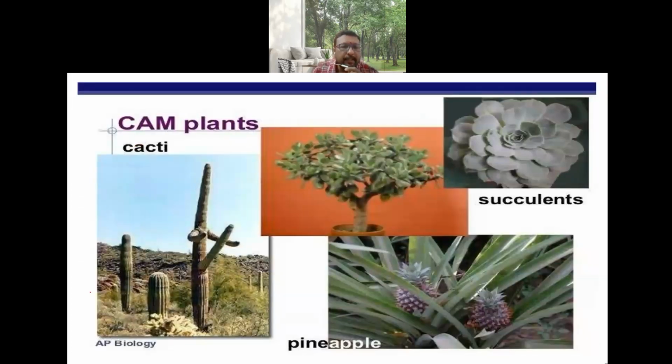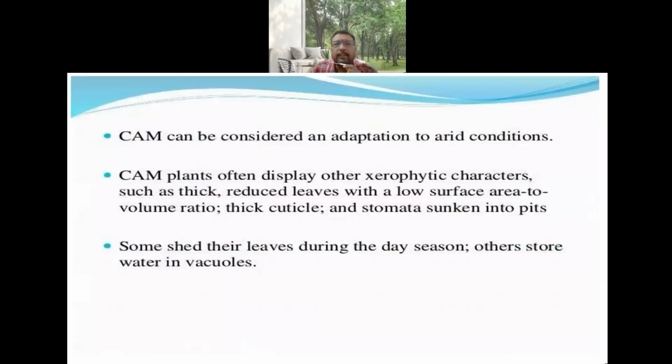So these are the plants which exhibit the CAM metabolism, that is the CAM cycle, which include the cactus, the pineapple plant, the succulents, and so on. If you see the conditions where this CAM cycle is exhibited, this is an adaptation to arid conditions. So as we discussed earlier, this can be affected by the surrounding environment.